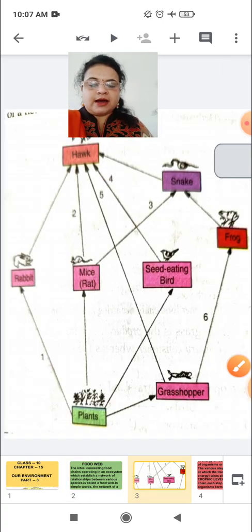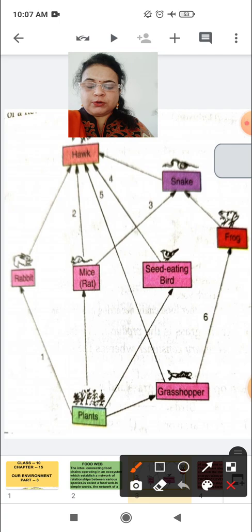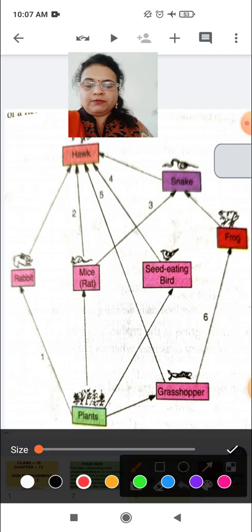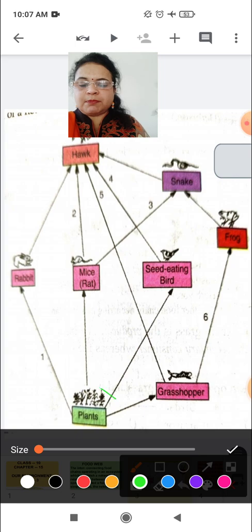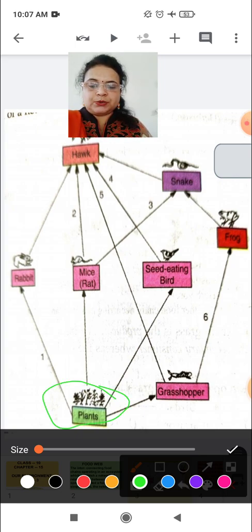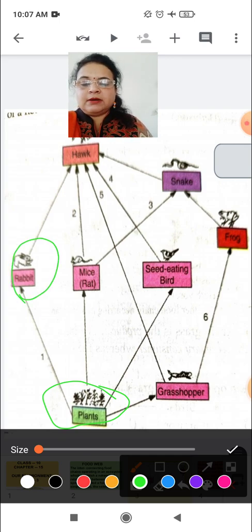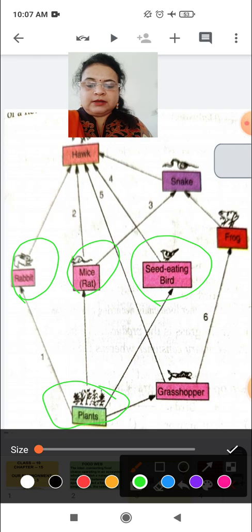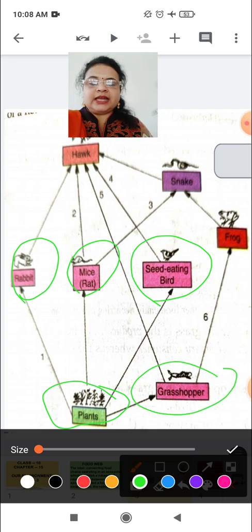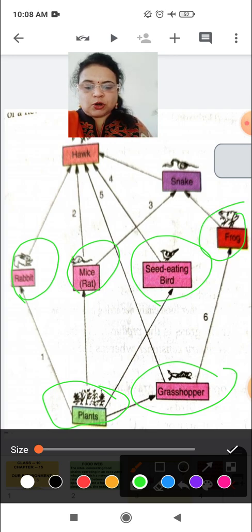Here you can see a diagram of food web. In this you will see how organisms are interconnected with each other. Here you can see plants, producers. On producers many organisms are dependent together, like rabbit, mice, bird, grasshopper. And then you can see here frog. Frog is dependent on grasshopper also.